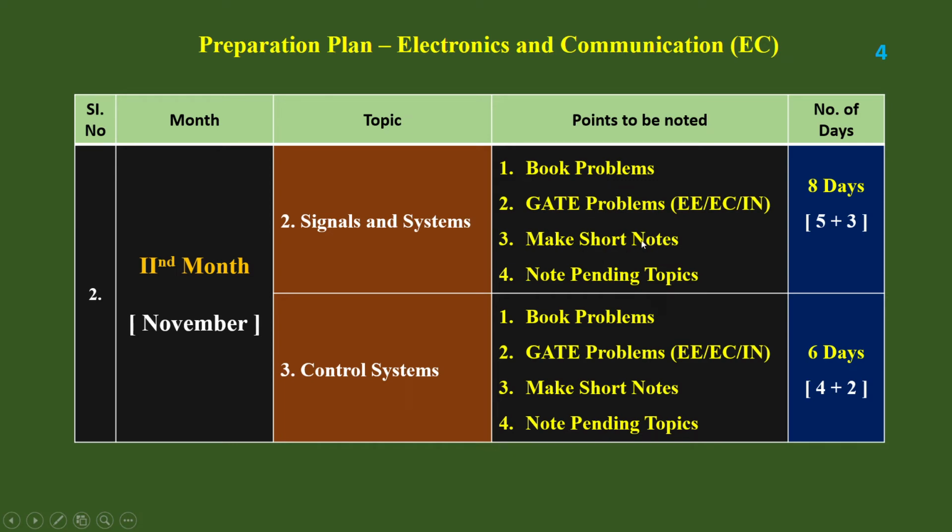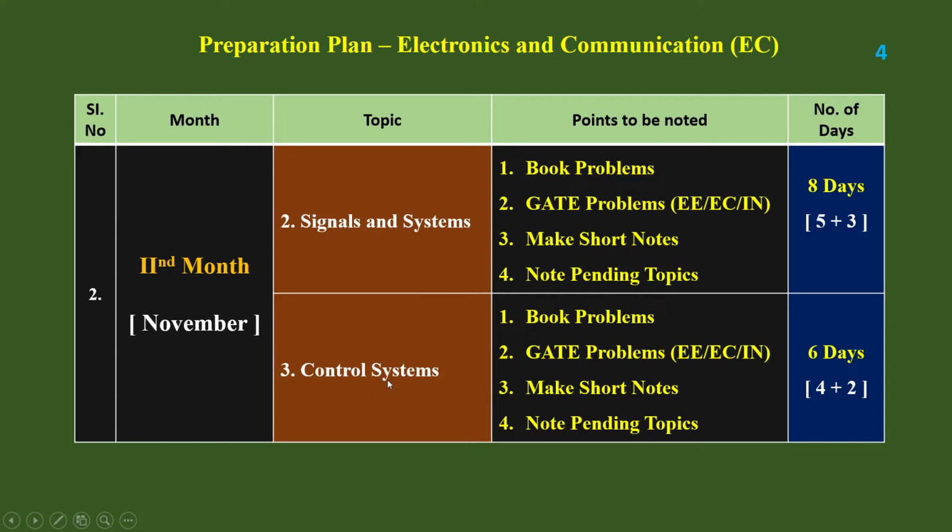These short notes will be helpful for the further preparation. Short notes should consist of formulations and important points, etc. And here, signals and systems I have scheduled for 8 days. 5 plus 3: 5 days is for the preparation, 3 days is for the GATE problem solutions. Okay. And then a continuation of the signals and systems.